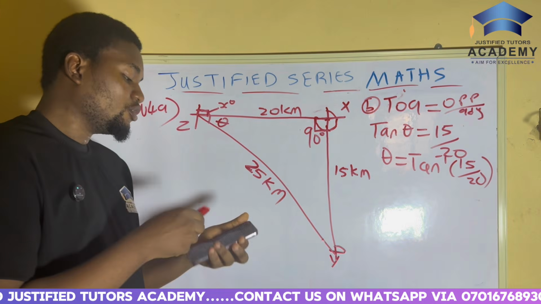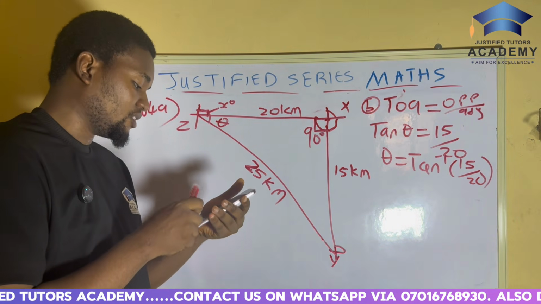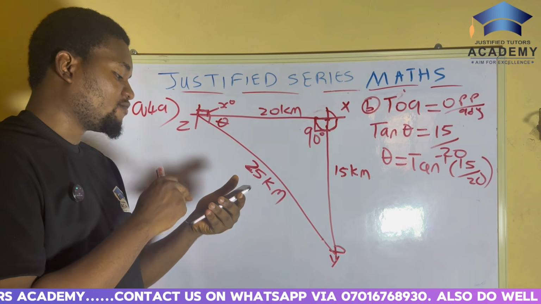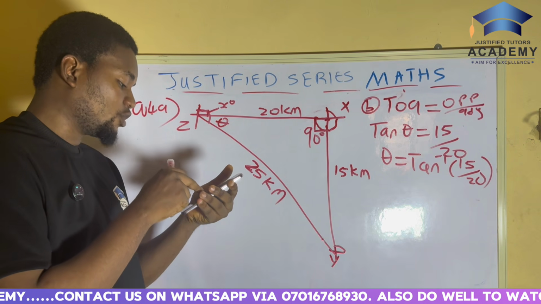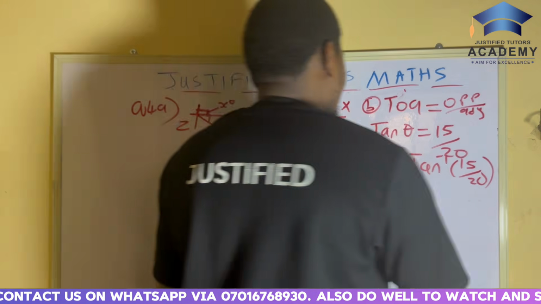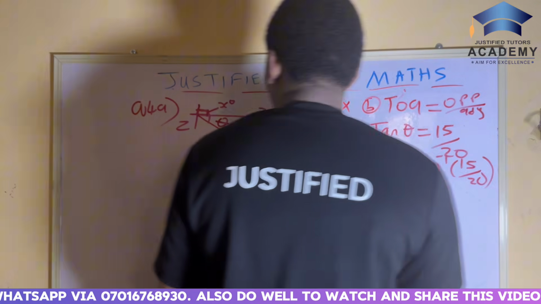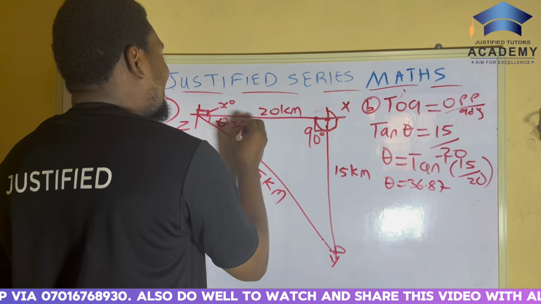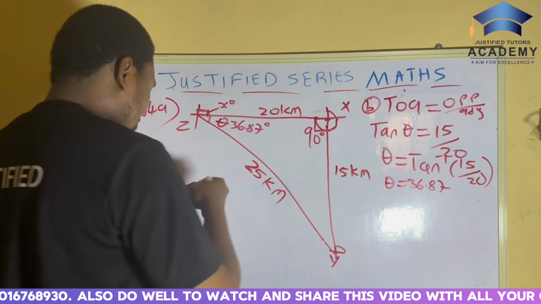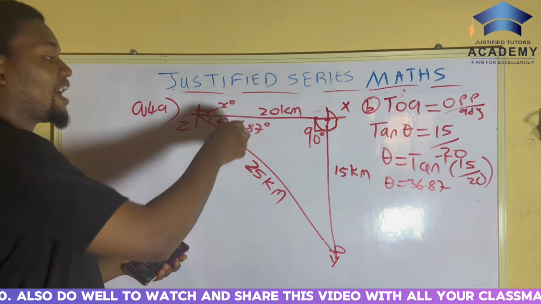Please, everybody, go straight to your calculator and press it. Tan inverse of 15 over 20 is going to give us 36.87. So theta is equal to 36.87. So here is 36.87 degrees. Are you getting me?